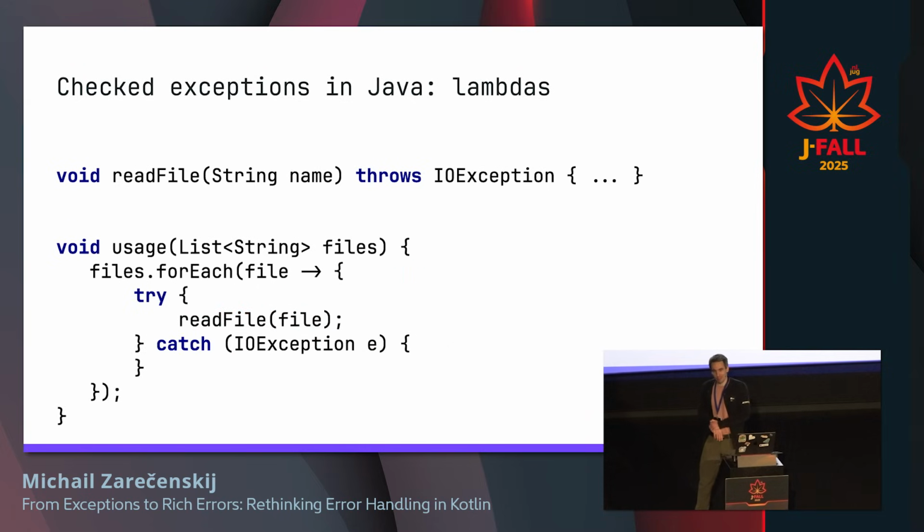And when you force people to write an explicit try-catch block, programmers can be very creative, because it's like, the compiler forced me. I wanted to write some business logic, but now I have to write some meaningful code in the catch block. And that's actually a problem, especially maybe mostly for beginners.